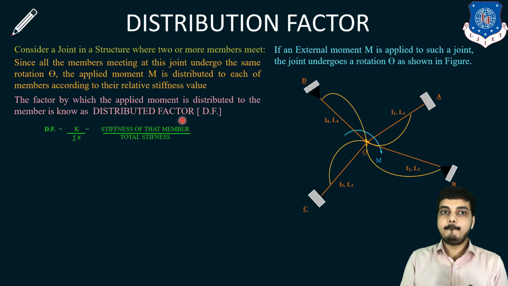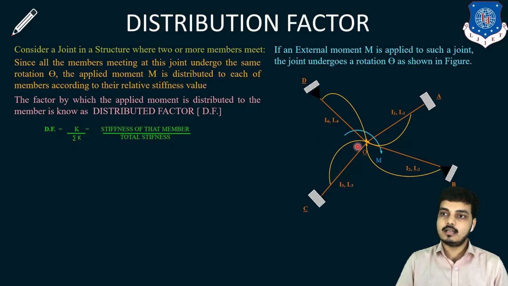So the factor by which the moment M is distributed according to stiffness is considered the distribution factor. Distribution factor is K upon summation of K, where K is the stiffness of that particular member and summation of K is the total stiffness.